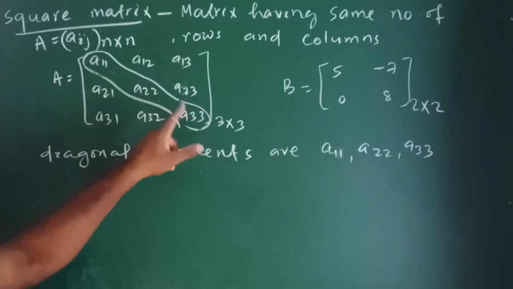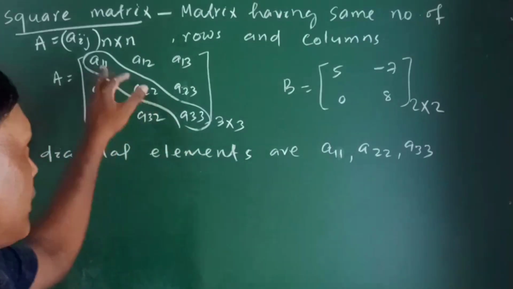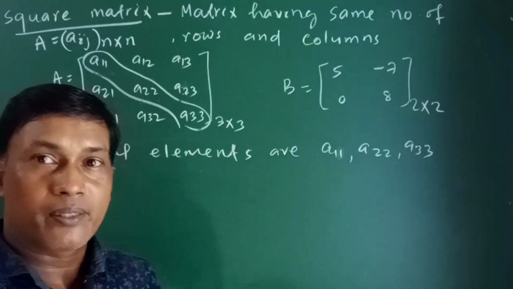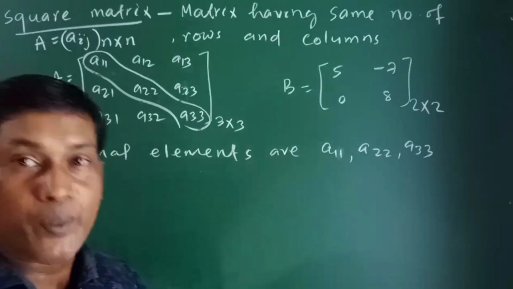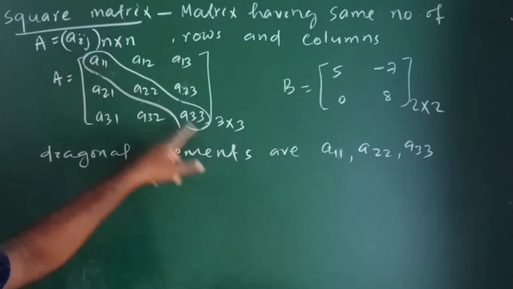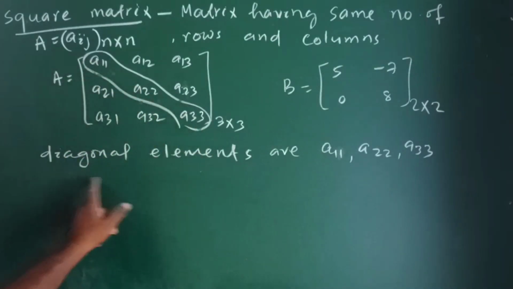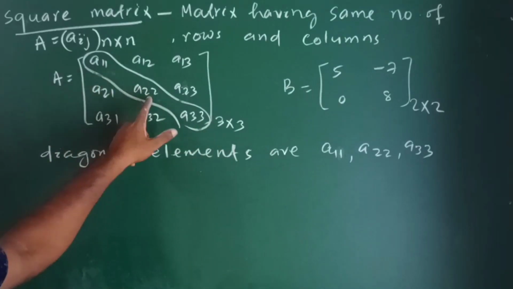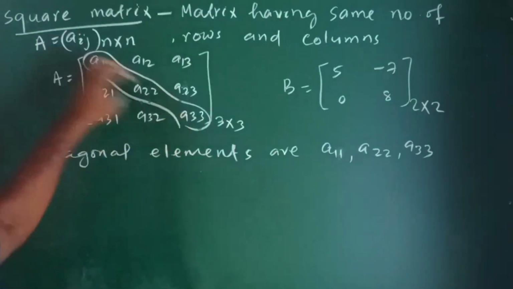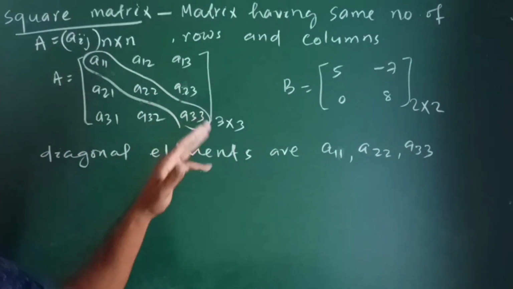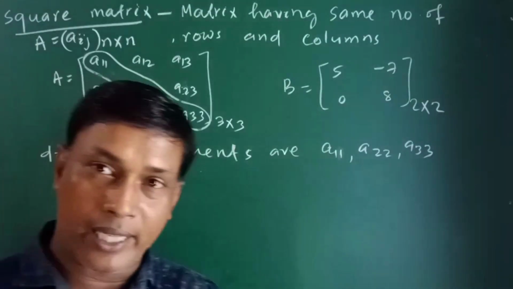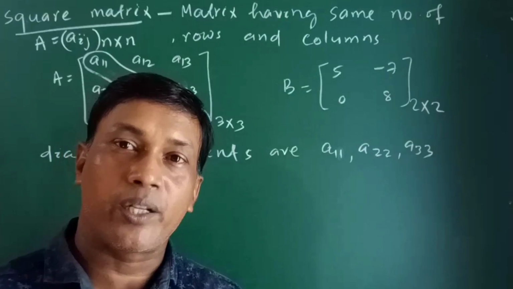So these three elements, where i is equal to j, exist in the diagonal. These are the diagonal elements: a11, a22, a33. Except these, the rest of the elements are non-diagonal elements. The elements except diagonal elements are known as non-diagonal elements.